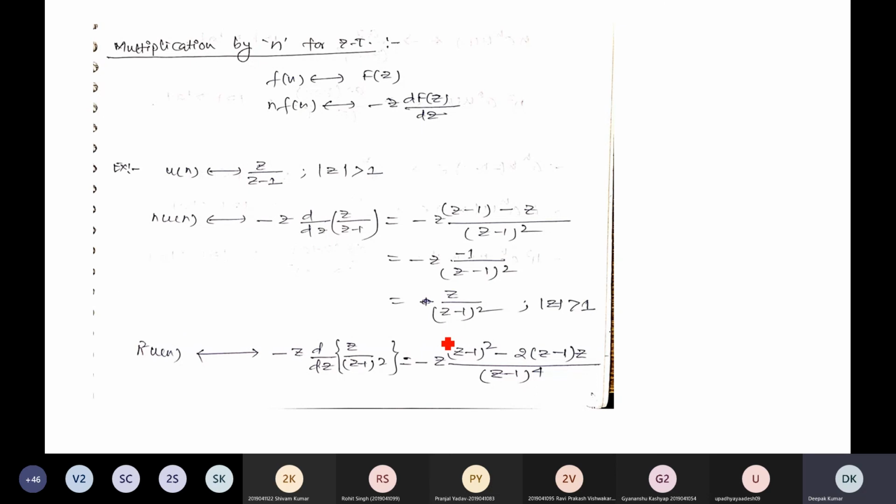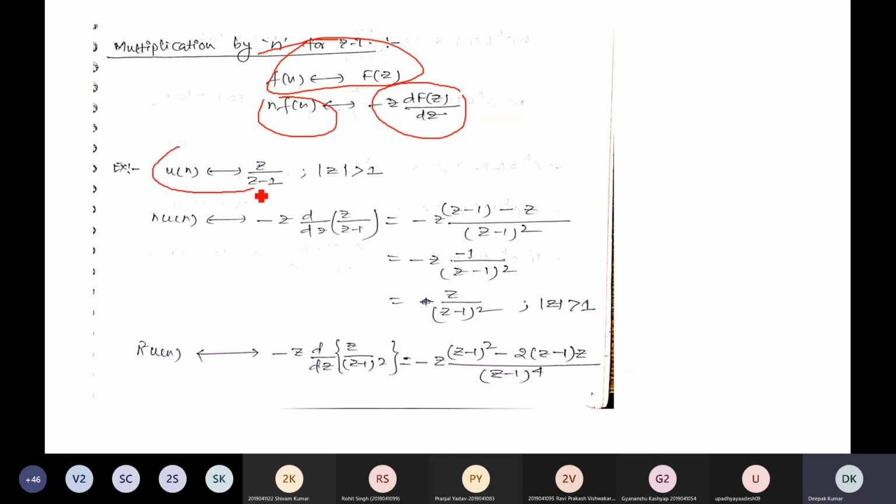Similarly, here you can use the same thing for the z-transform. The z-transform of f(n) is F(z), and if you multiply it with n, it will be the derivative of F(z), but multiplied with minus z.